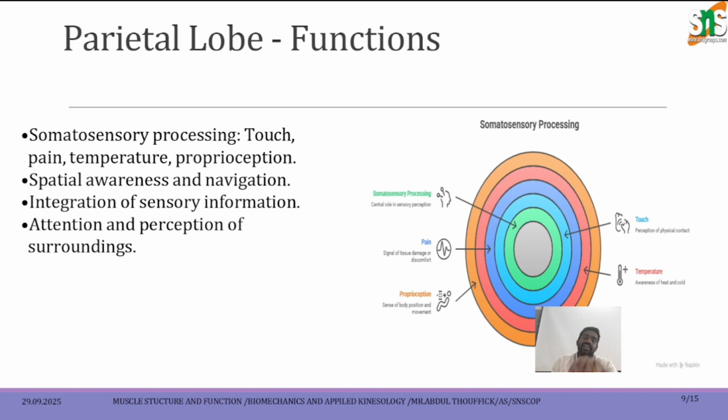So parietal lobe and functions: somatosensory processing, touch, pain, temperature, proprioception, subtle awareness, navigation, integration of sensory information, attention and perception of surroundings. So parietal lobe functions are somatosensory processing: touch, pain, temperature, proprioception, types of activities. The parietal lobe has been functioned.